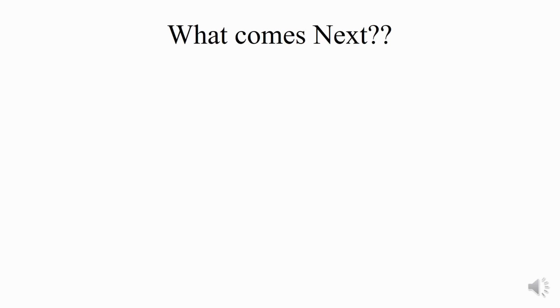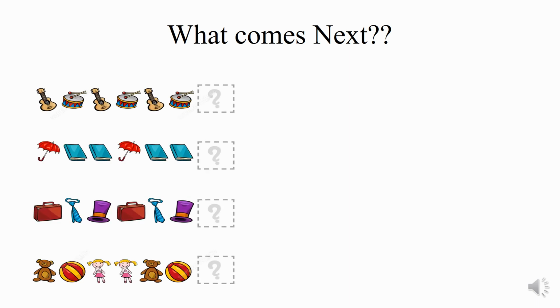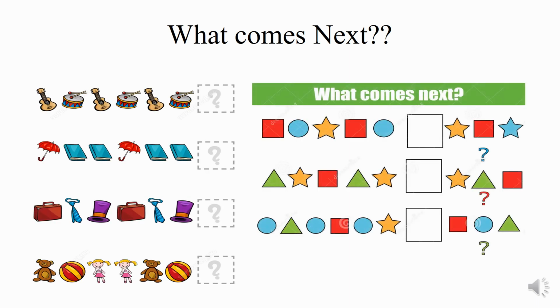Regularly we see these types of patterns in puzzles also. See the things. What will be coming next? Which thing can be coming? Which shape can be coming? All these things we can see in competitive exams. These patterns are generally known as sequences.